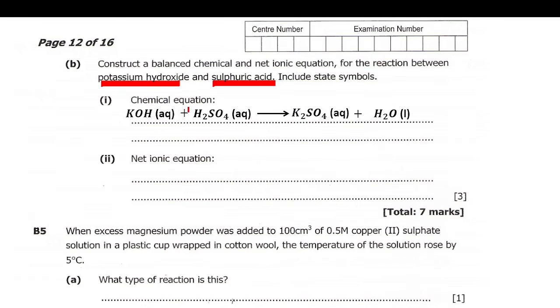Okay, then we need to balance the equation here. Here we have potassium 1, here potassium 2, so we'll put a 2 here. Then after putting 2, oxygen will be 2 here plus 4 here, so we'll have 6.